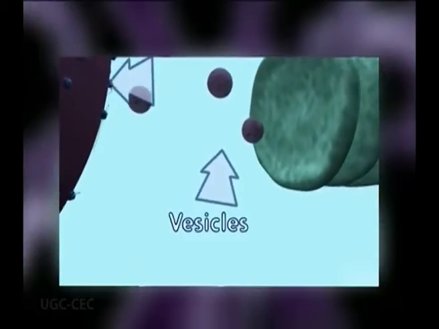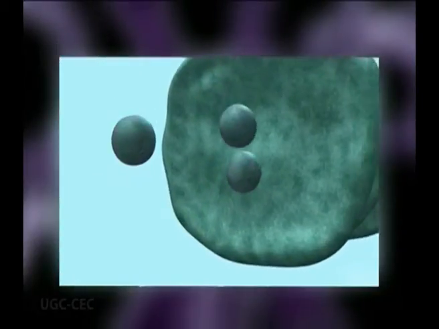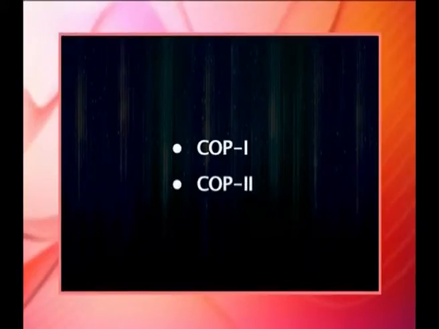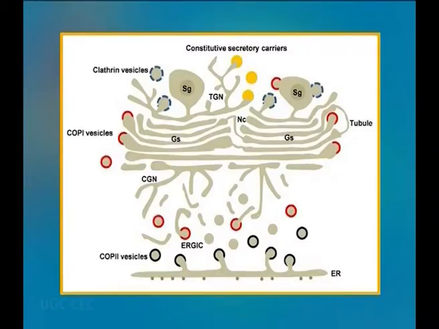Although there is no continuous membrane between the endoplasmic reticulum and the Golgi apparatus, membrane-bound vesicles shuttle proteins between these two compartments. Vesicles are surrounded by coating proteins called COP1 and COP2. COP2 targets vesicles to the Golgi apparatus and COP1 marks them to be brought back to the rough ER. The rough ER works in concert with the Golgi complex to target new proteins to their proper destination.